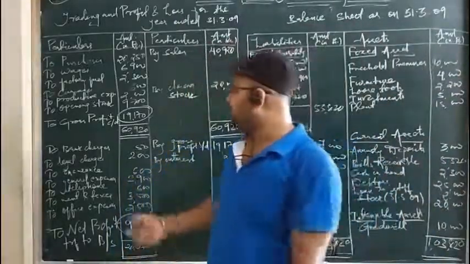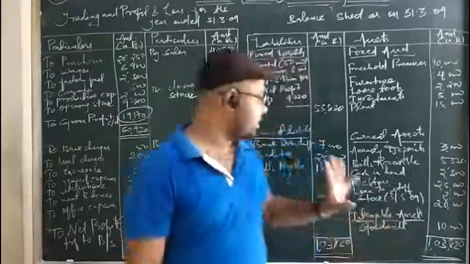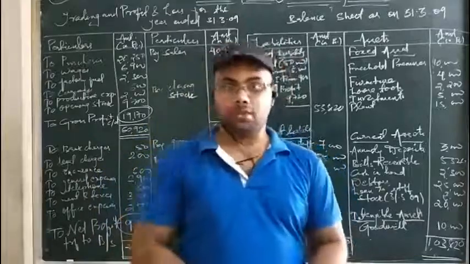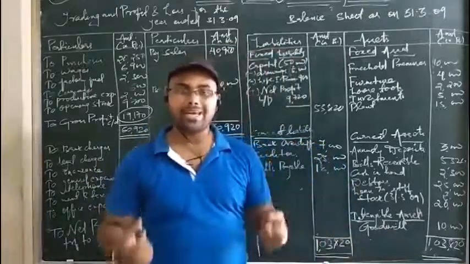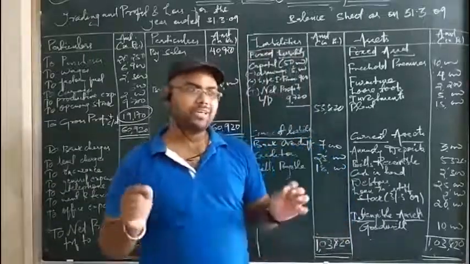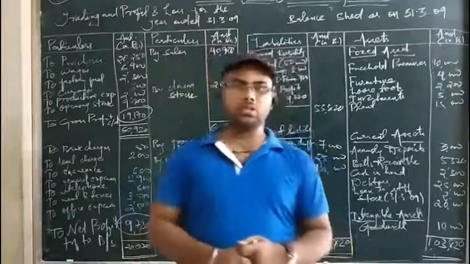See, it is very clear that when we have got the gross profit and net profit correctly, definitely we can get the correct answer in the balance sheet. But we cannot guarantee that we will get it. So we have to make every calculation very carefully and we have to check it again and again. See, we can check again and again using a calculator also. But in the exams you are not allowed a calculator.